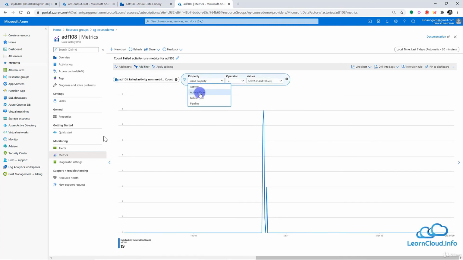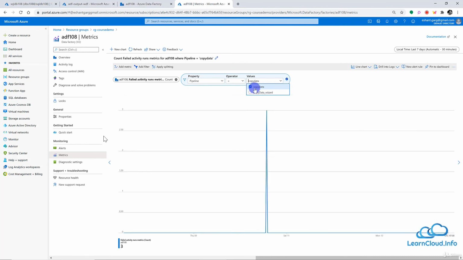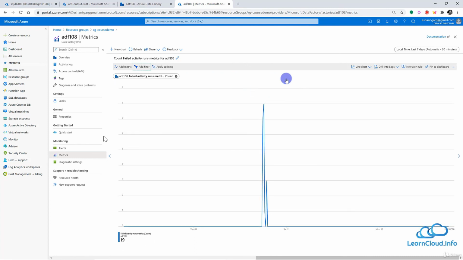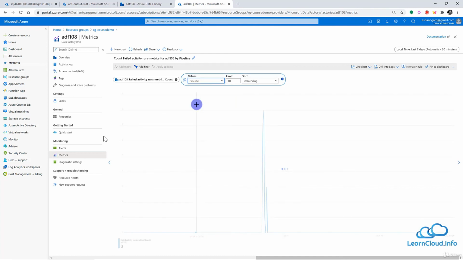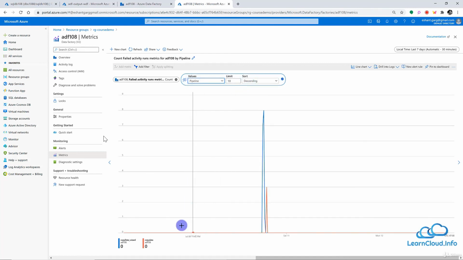You can filter based on a particular activity type or the failure type, or for a particular pipeline, in case you want to choose that: I want to see only this pipeline, how many times the copy data pipeline failed. So you can filter accordingly, or you can split your graph into different dimensions. So for example, if I split based on the pipeline, then all my different pipelines I can see with different lines here.